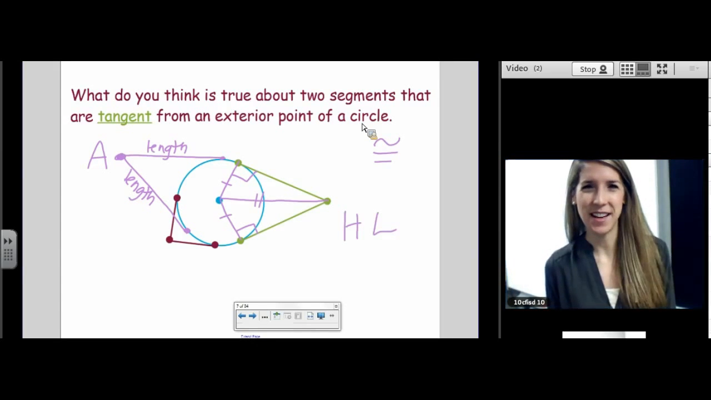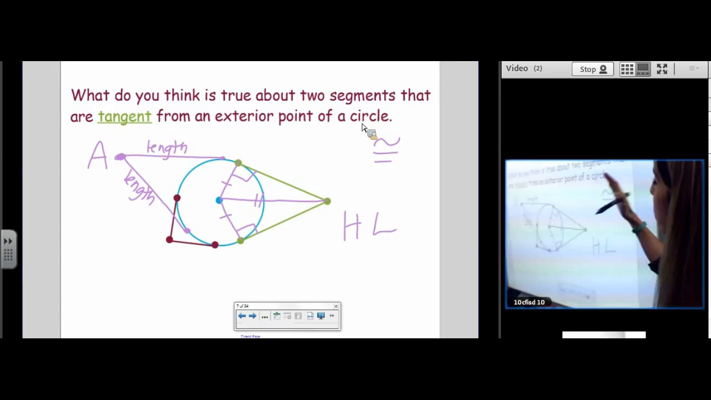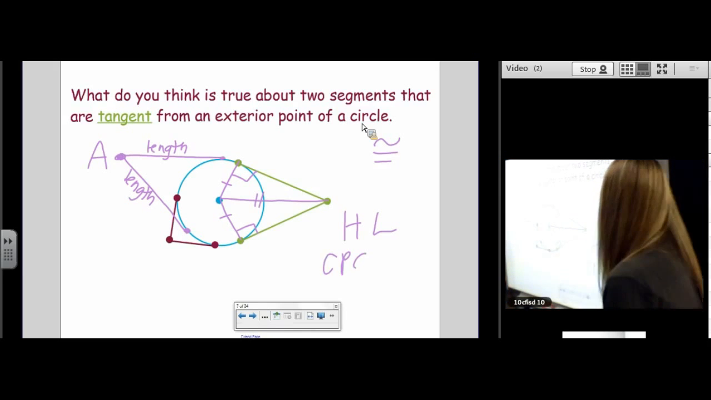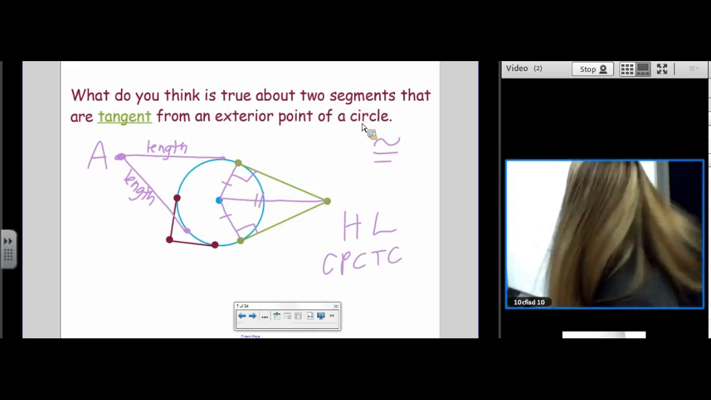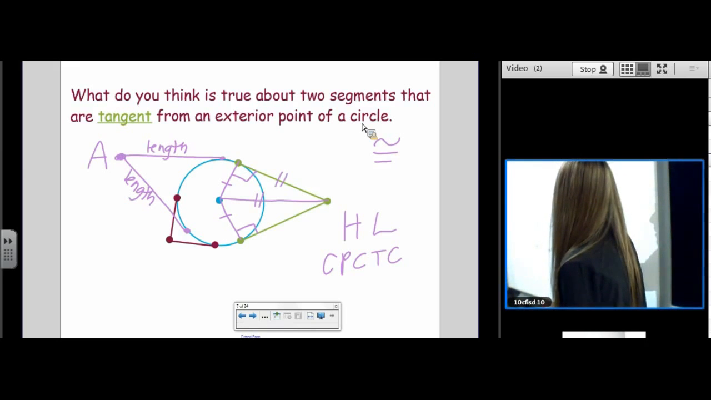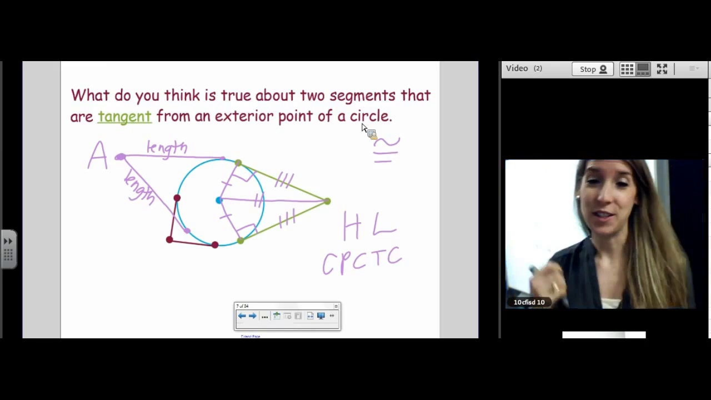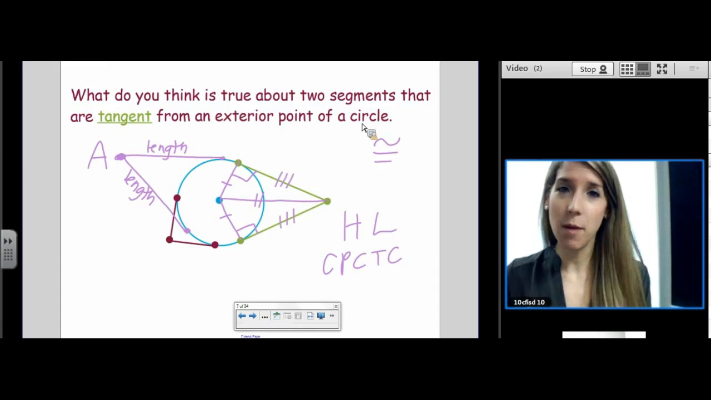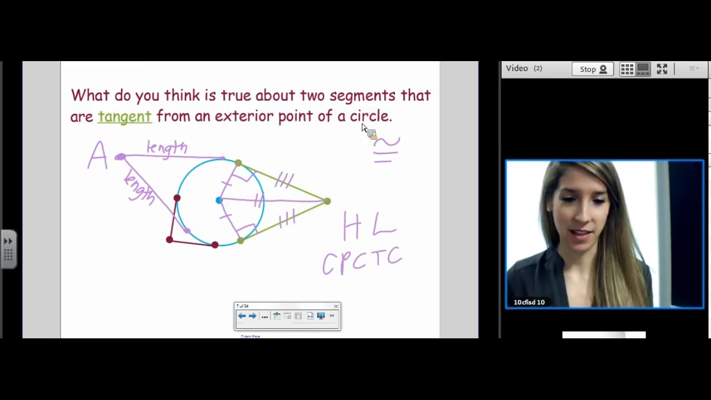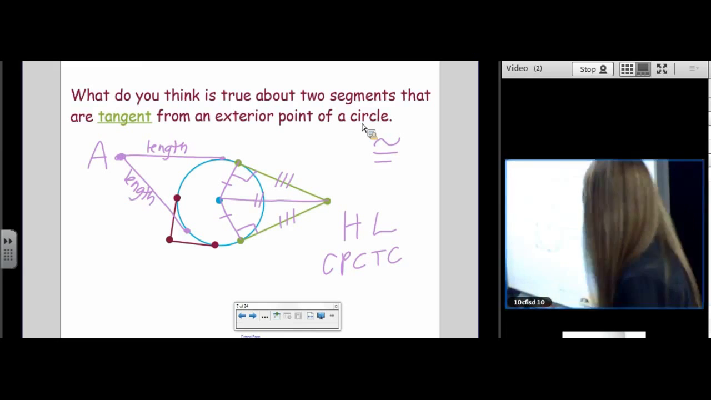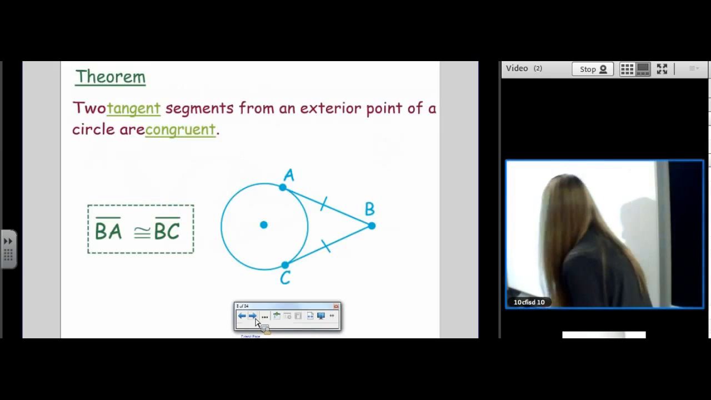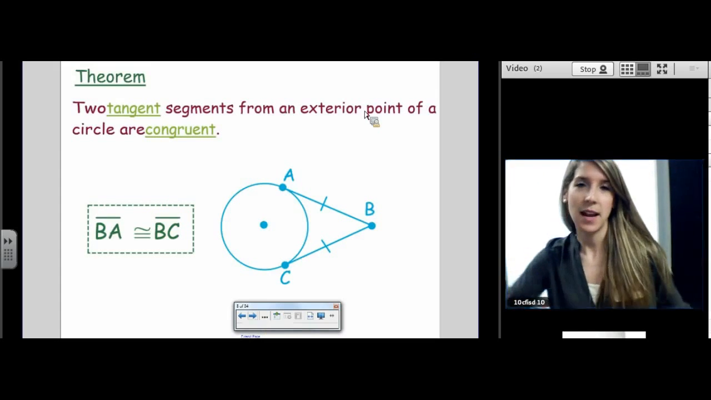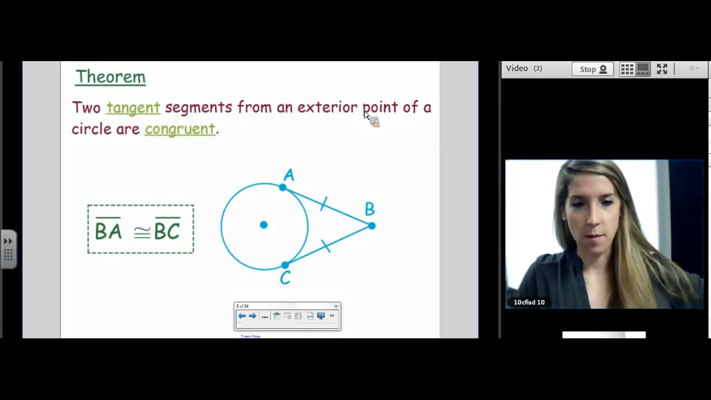Look, we just proved those two triangles congruent. So by CPCTC, I just love using proofs, this one is congruent to this one. So if two segments come from one point and they are both tangent, then they are the same length. That's what we are getting at. You're not going to be asked to prove it, but I just wanted you to know where the theorem came from.